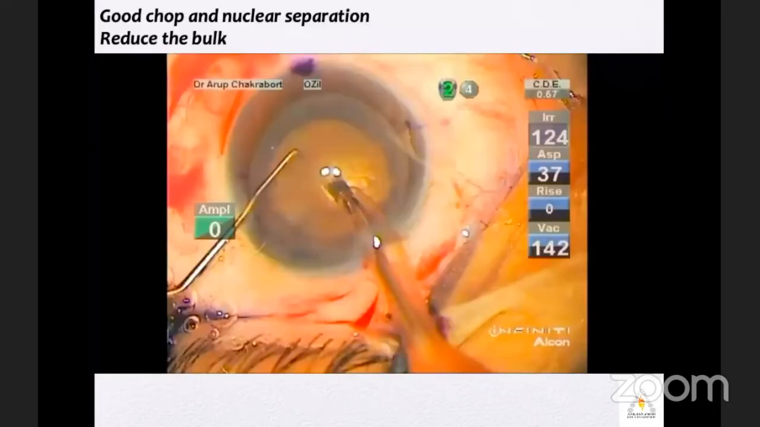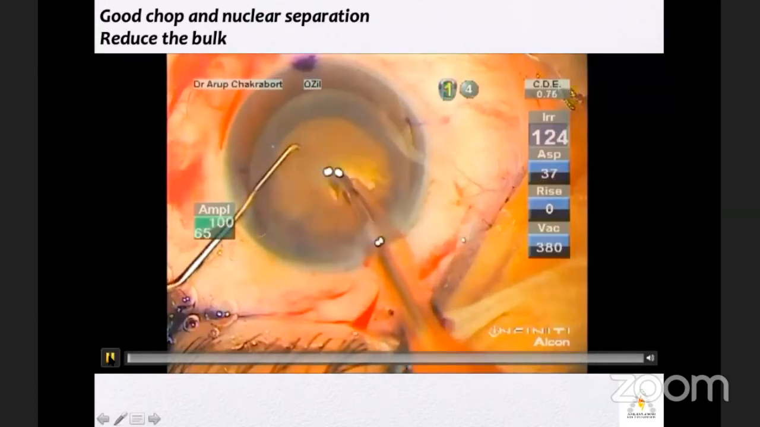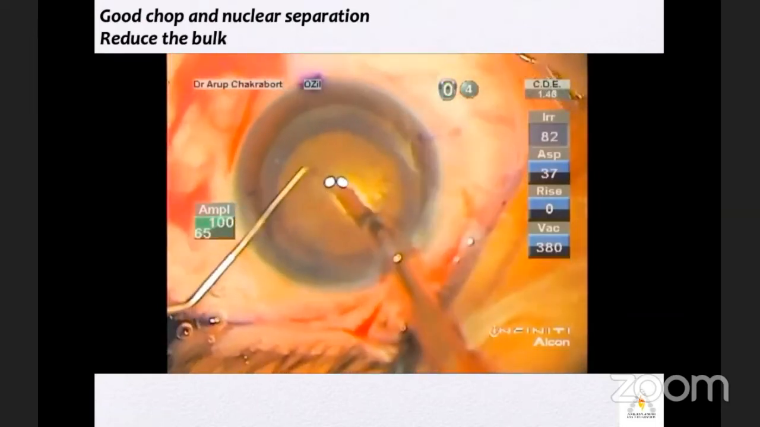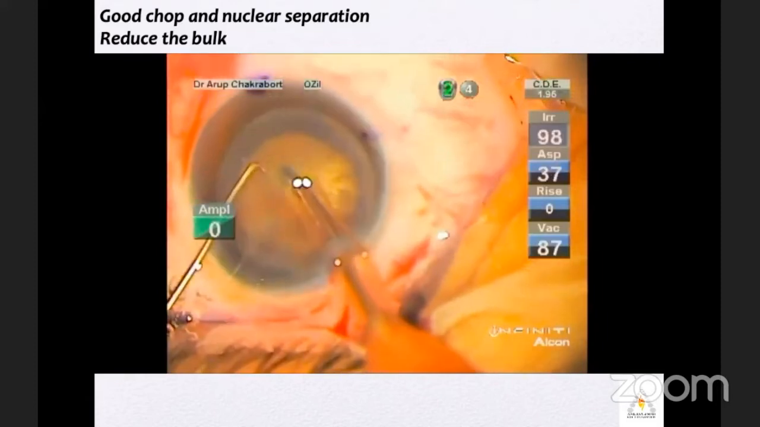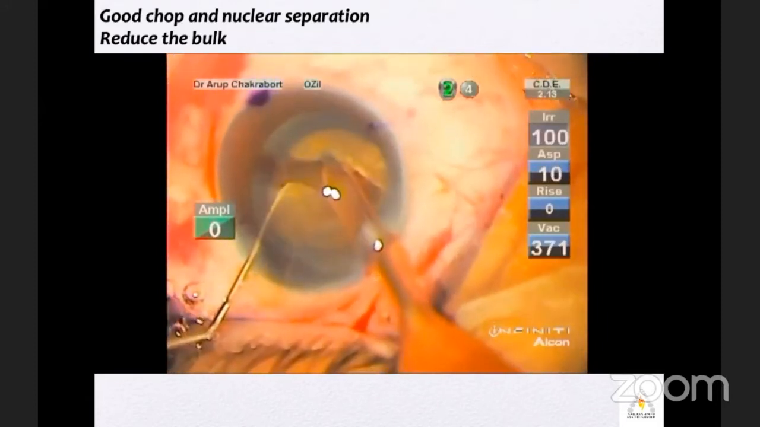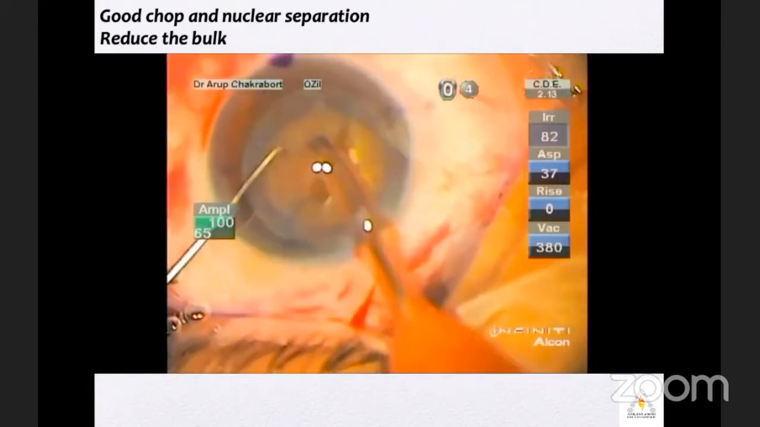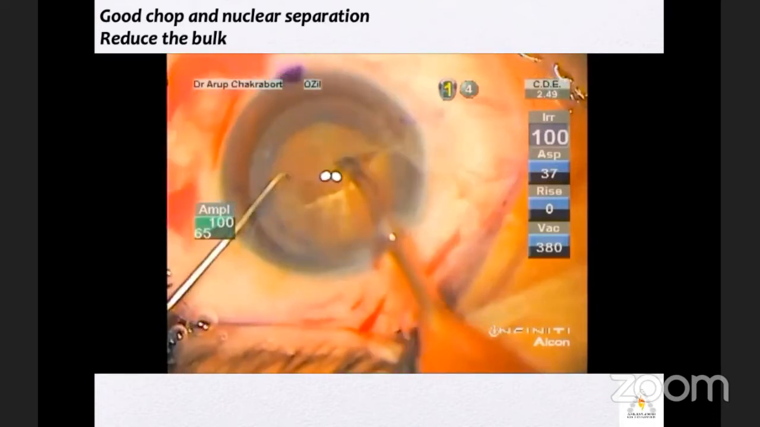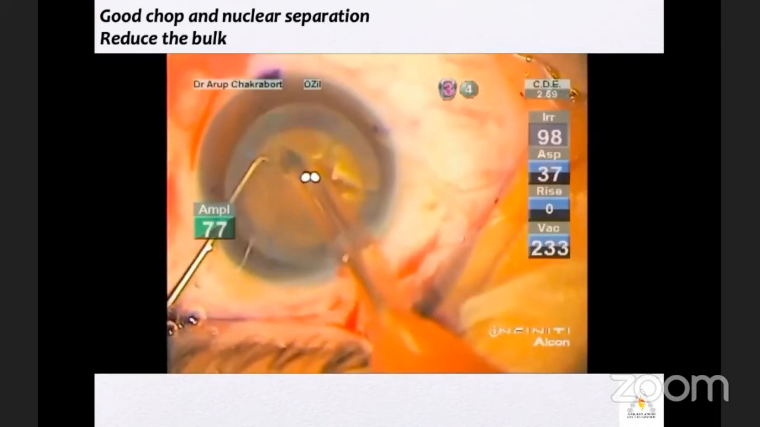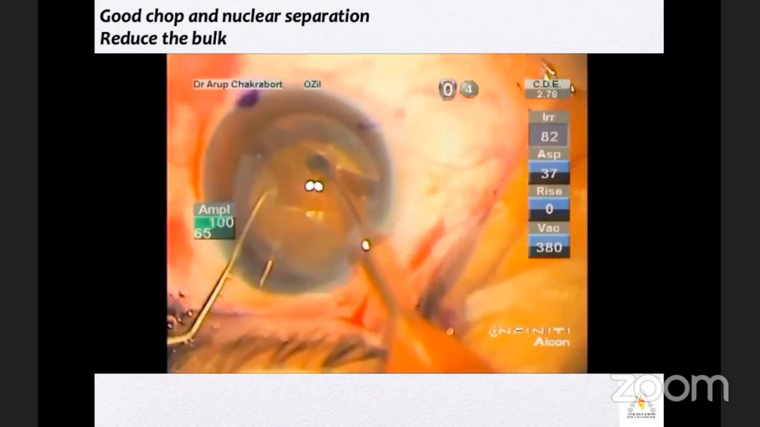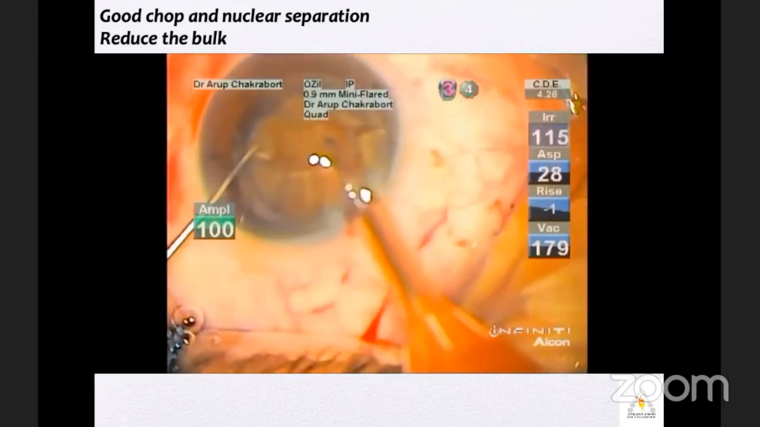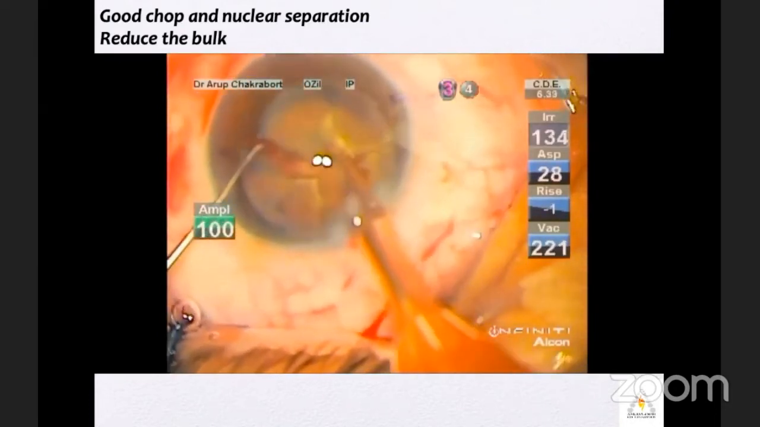Now the rotation is complete. This is a case I'm going to show. This is on the harder side. I do a stop and chop technique, try to make a longer sculpting, and then try to hold. And I use a vertical chop. And all my cases are under topical anesthesia with 2.2 millimeter incision. Try to chop it up to the posterior plate, separate it, and make as many smaller pieces. If you can make 4 pieces, you can make 6 pieces. I normally go for 6 pieces